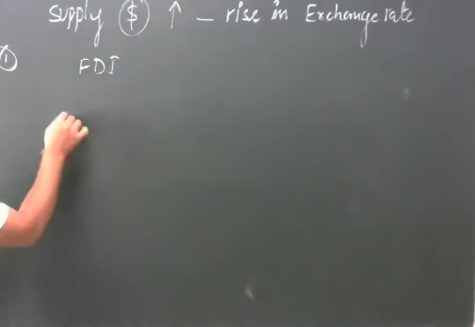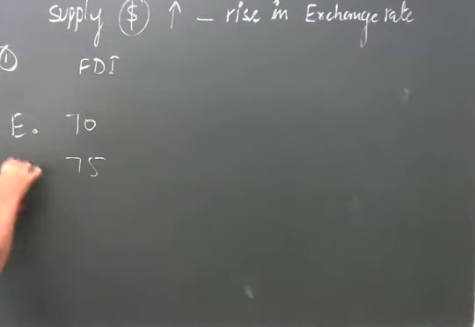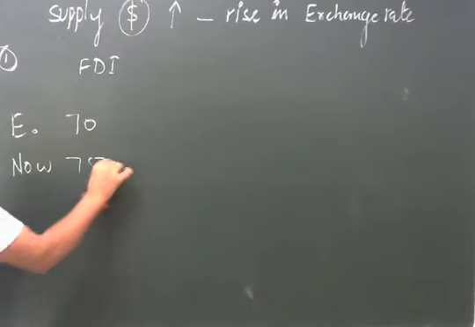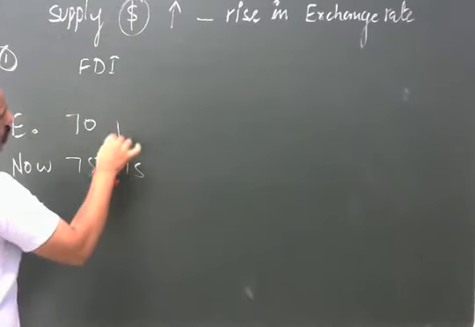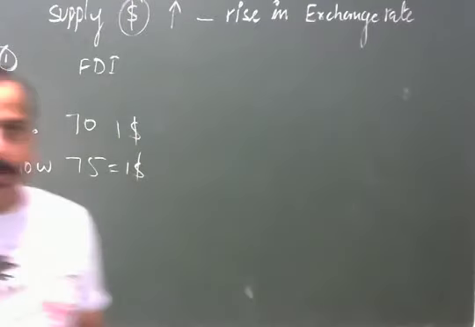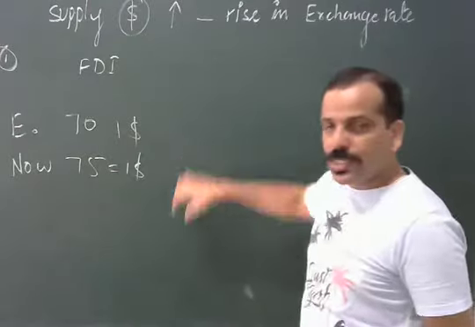Earlier the exchange rate was 70. Now this is the earlier situation, and now 75 will be equal to 1 USD.